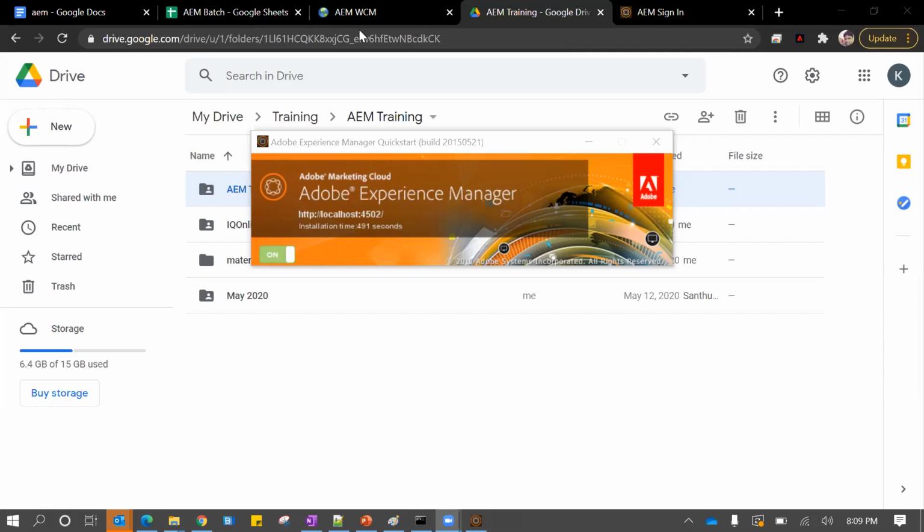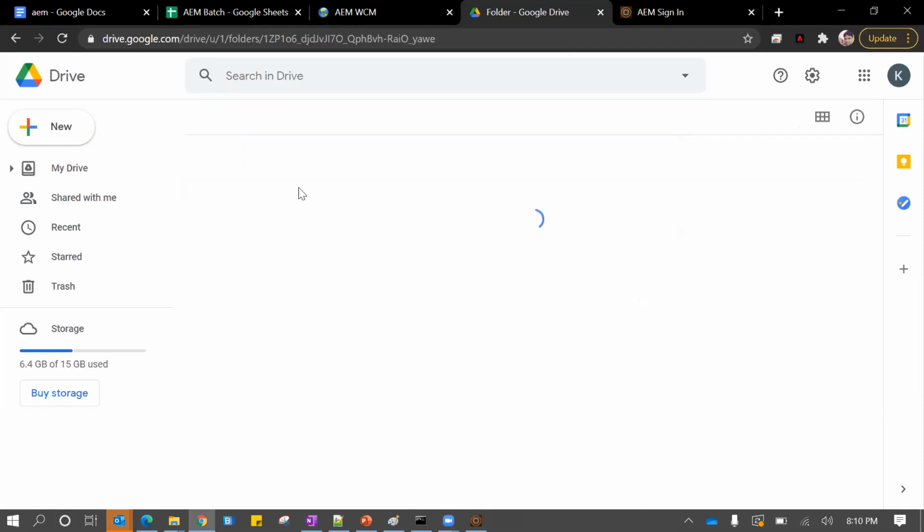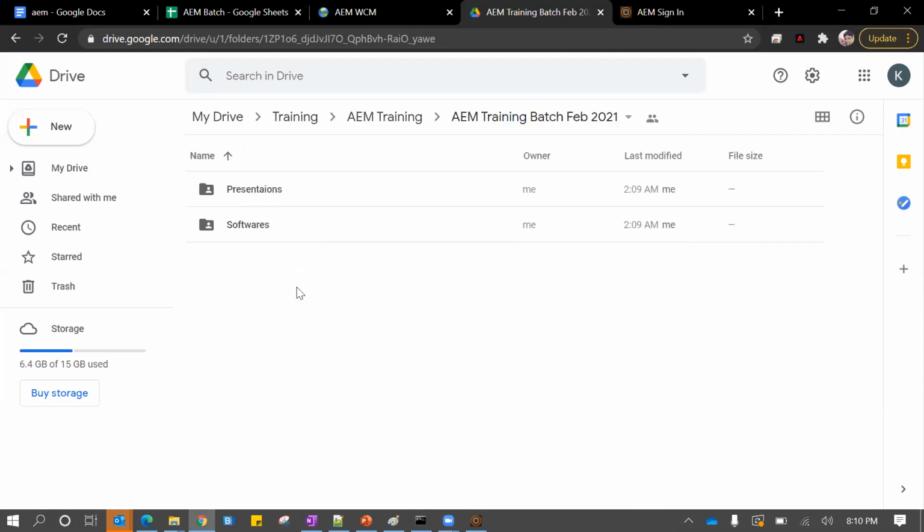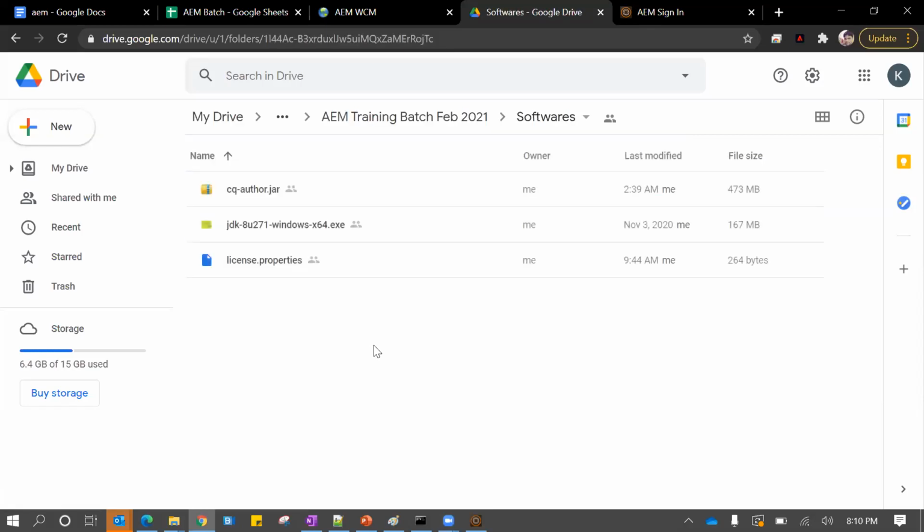So you have to go to the software folder, right? If you can see my screen, this is how they look, presentation and software. You have to download whatever is inside software, especially these 2 files, author.jar and license.properties. Guys, is everyone able to download and install? Let me know if anyone is facing an issue.